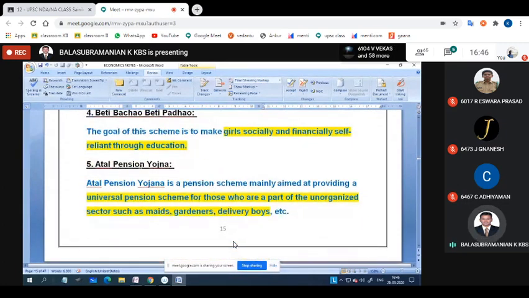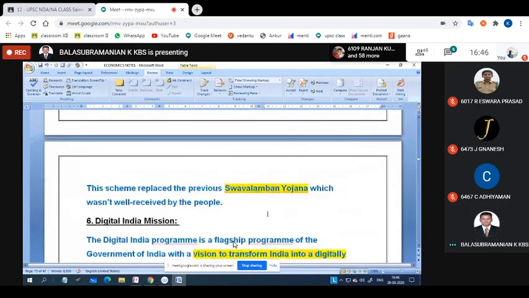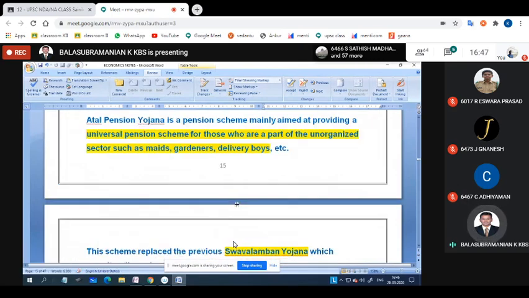Then Atal Pension Yojana. It is a universal pension scheme for those who are part of unorganized sectors such as maids, gardeners, and delivery boys. This scheme replaced the previous Swavalamban Yojana, which was not well received by the people.